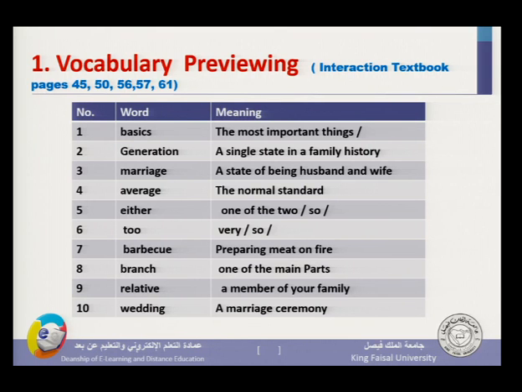As you have seen, we start with some vocabulary and you have to know their meanings. Basics, for example, the most important things, okay? Generation, a single state in a family history. In the exam you are going to be asked about the meanings of these words.